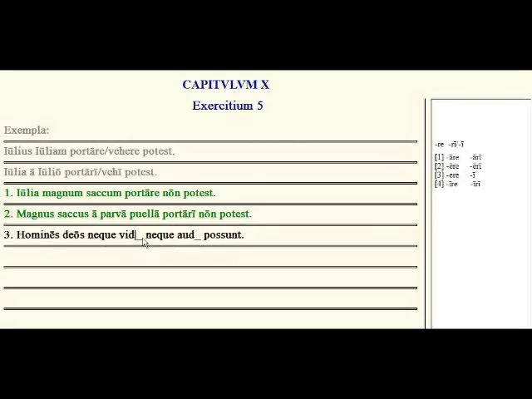So we have the active form, to videre, nor to hear, audire. And here we're going to have the passive, to be seen, videri, and nor to be heard, audiri. Okay? So moving on to exercise 6.